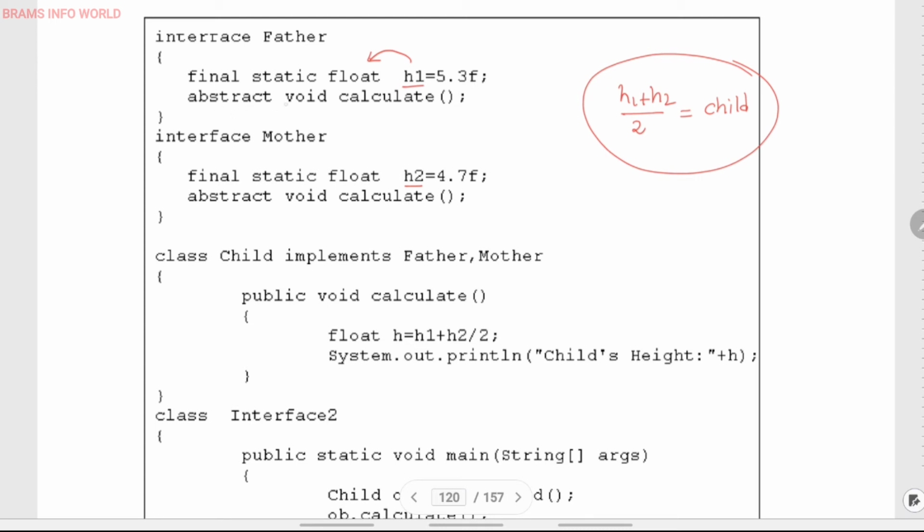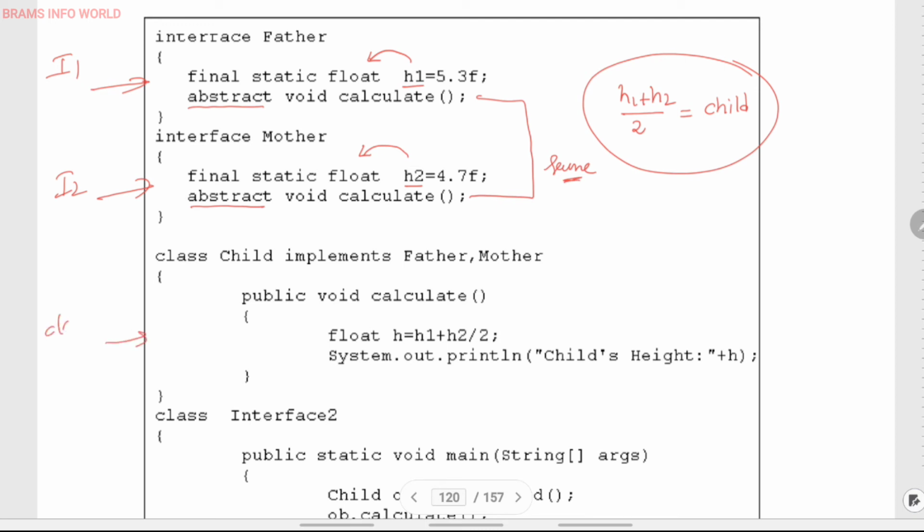The method contains only the header part. What kind of method is it? Abstract method. Similarly, this is interface 1 and there is interface 2, which is interface mother. There is h2, one more variable, taken from the mother, and the height of the mother is 4.7 and the abstract method is calculate. This is very important: both methods must be the same, otherwise you will get an error.